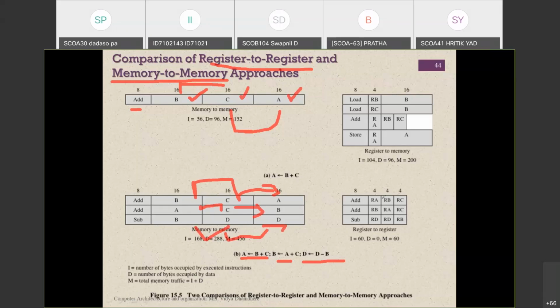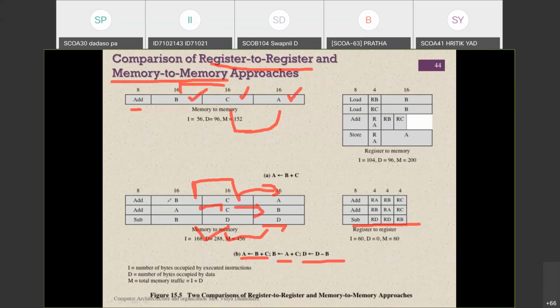So same thing, if you perform this with register A, register B, register C, which is mentioned here, and then the addition operation is performed here, that will be the memory to memory operations, which is mentioned here. Here register to register operation is mentioned. Only the R is written here, nothing else. Remaining is same.